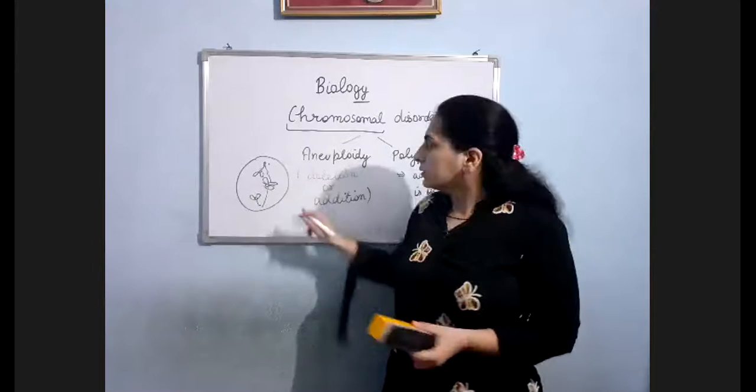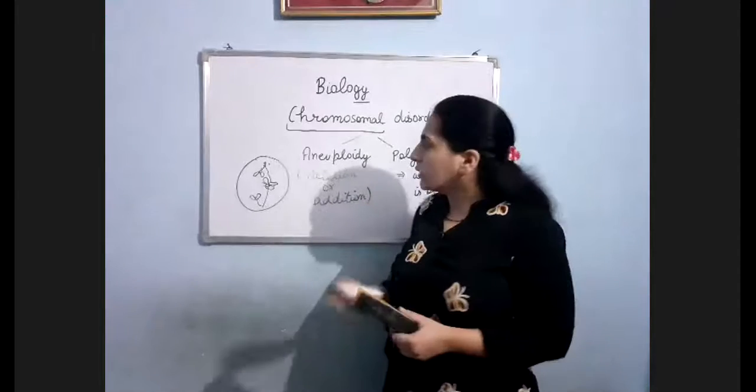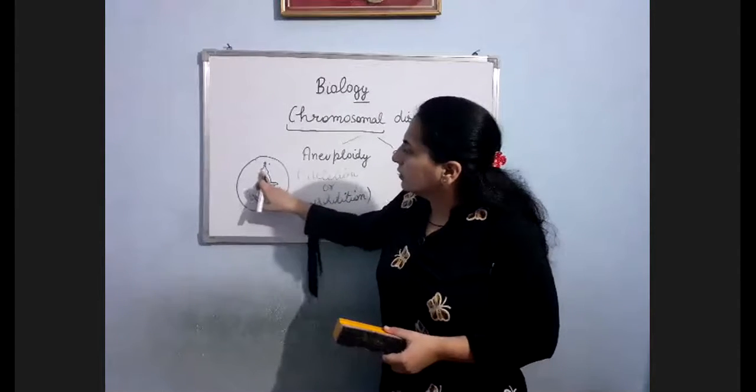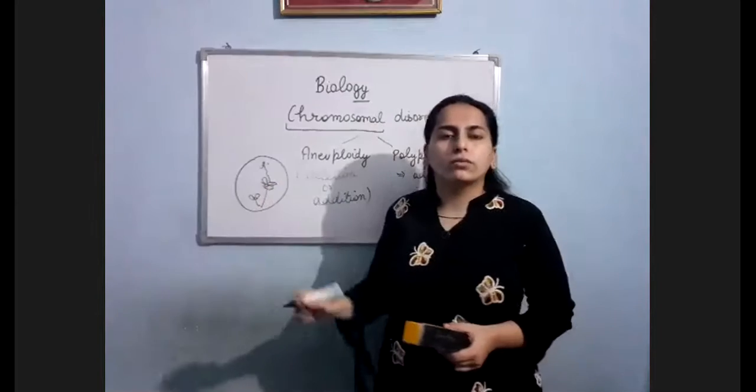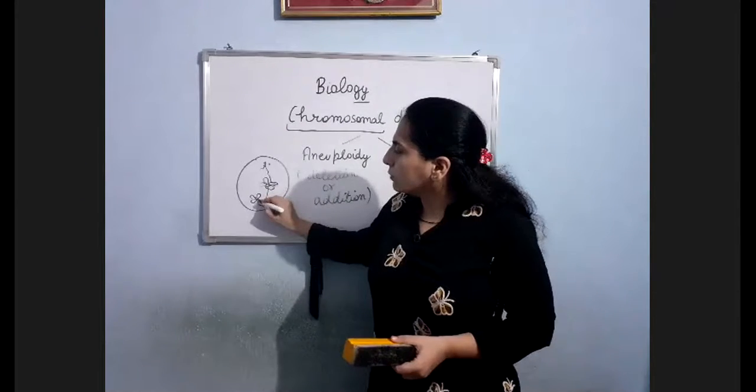This used to happen normally. Same with the second chromosome. But what happens sometimes, due to any reason, the two sister chromatids don't separate. So what will happen in one cell? No sister chromatid will go for that particular chromosome, and in the second cell, both chromatids will go.